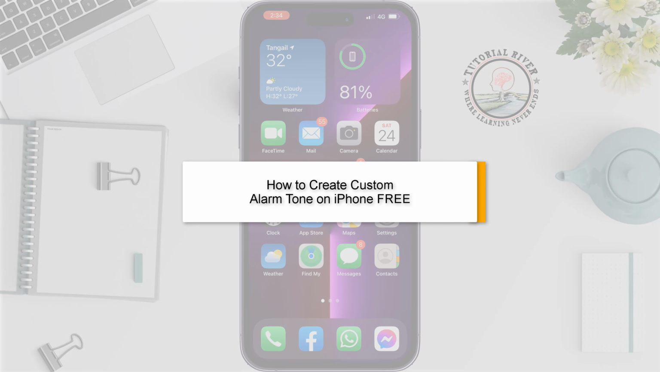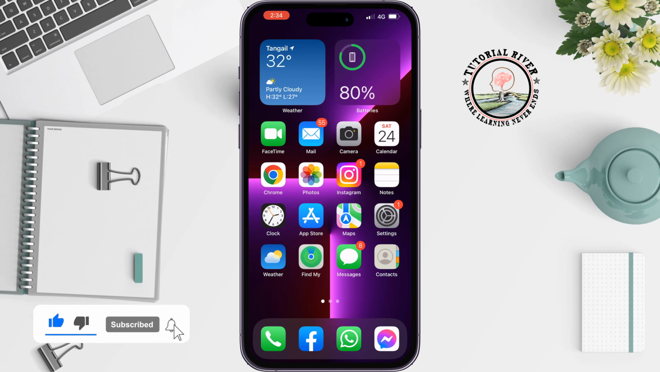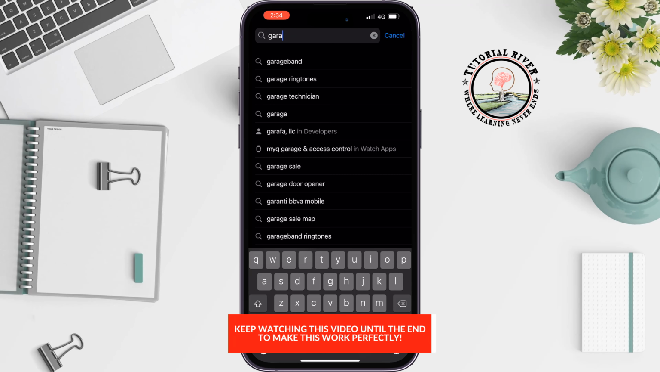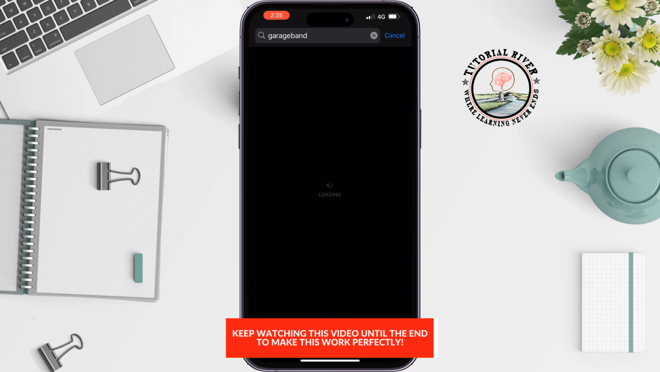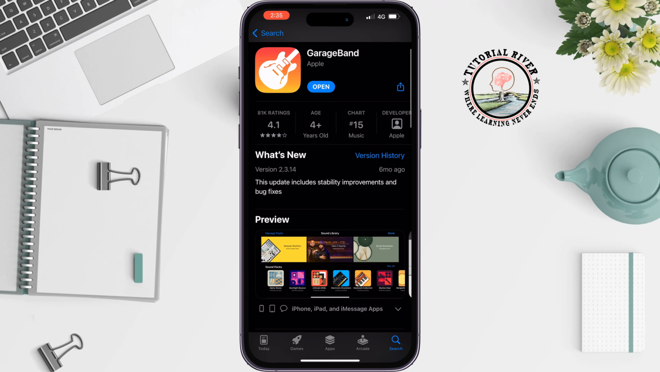If you want to create custom alarm tone using your favorite song, just download the song in your iPhone and follow me to create custom alarm tone on iPhone for free.